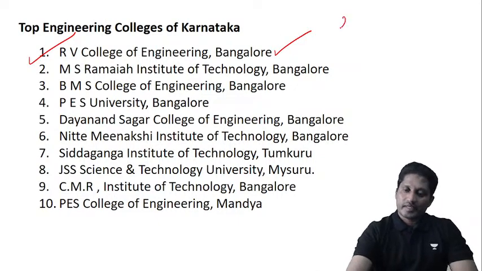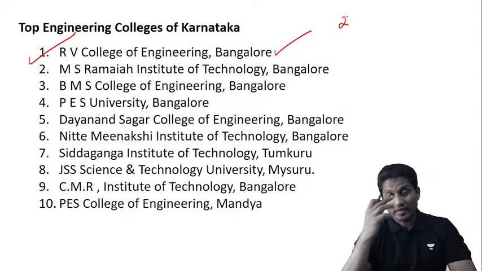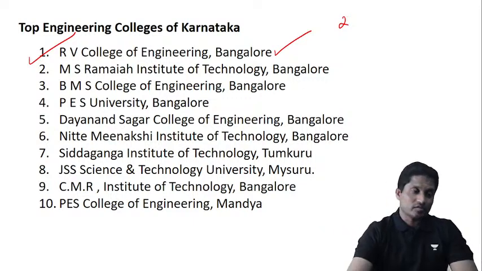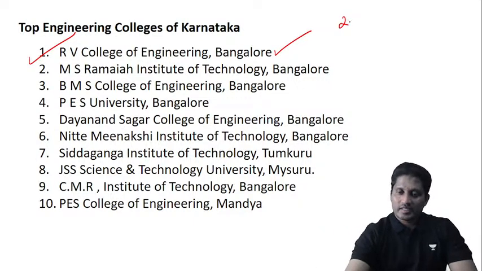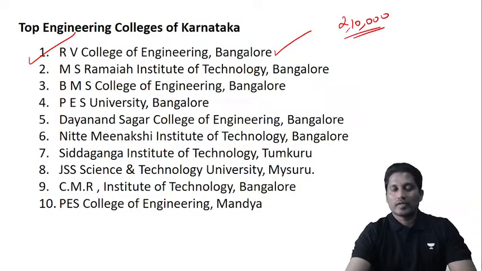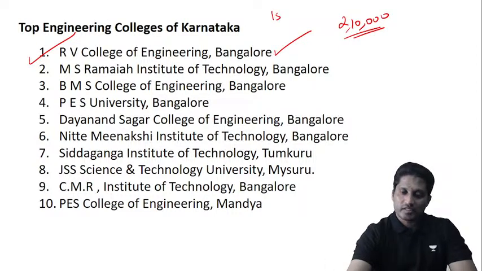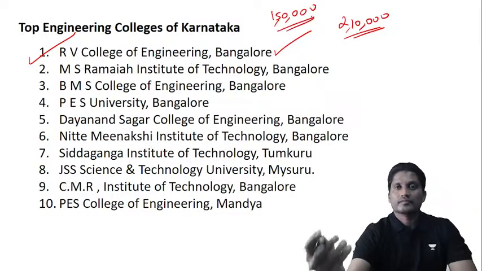There will be approximately 2 lakh people. Last year, if I'm not wrong, it was 2 lakh 9,000 or 2 lakh 10,000 something. Let's say 2 lakh 10,000 students will write, and of these, 1 lakh 40,000 or 1 lakh 50,000 students will go for counseling.